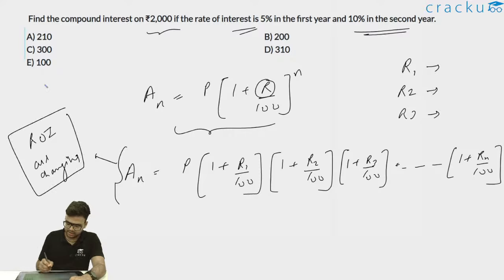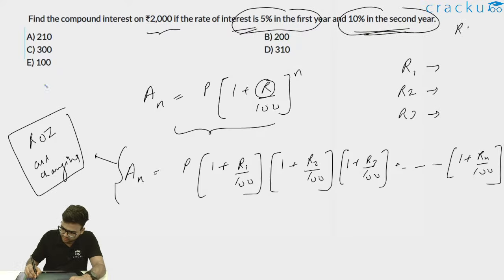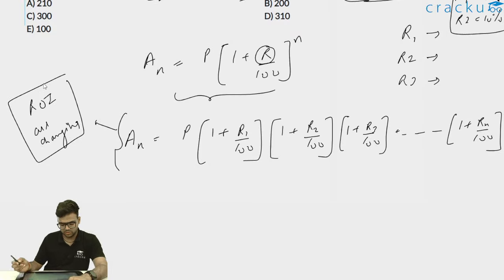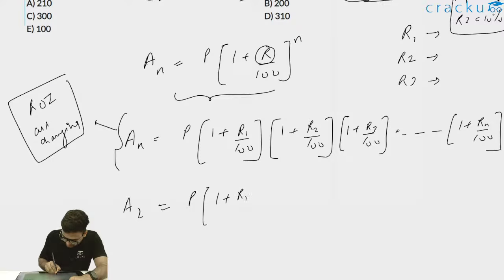In this question, we can clearly see that the rate of interest in the first year is 5% and 10% in the second year. So I can write R1 is equal to 5% and R2 is equal to 10%. We have to find the compound interest after 2 years. Firstly, we have to find the value of this rupees 2000 after 2 years. So A2 will be P into 1 plus R1 by 100 into 1 plus R2 by 100.